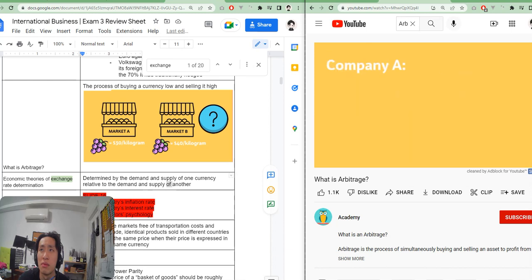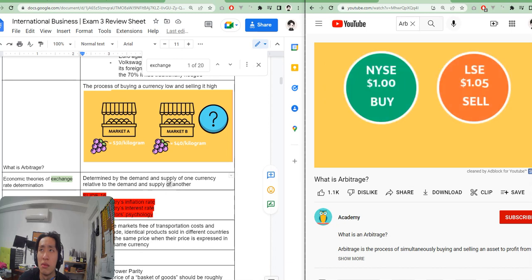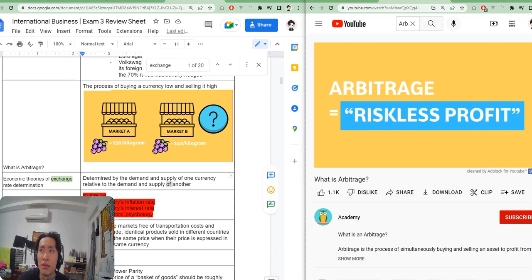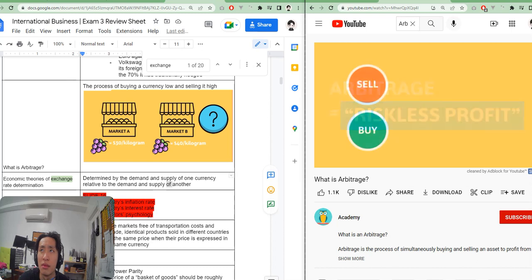A company stock could be trading on the New York Stock Exchange for $1 per share and trading on the London Stock Exchange for $1.05 per share. An arbitrageur could pocket the difference of 5 cents per share by buying the stock for $1 on the New York Stock Exchange and selling it on the London Stock Exchange. Such arbitrage opportunities arise usually because of imperfect information. Arbitrage is often called riskless profit because it's theoretically a riskless activity. Traders are buying and selling the same asset simultaneously and pocketing the price difference as profit.